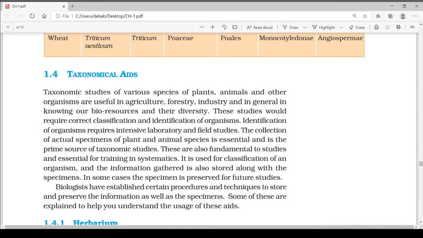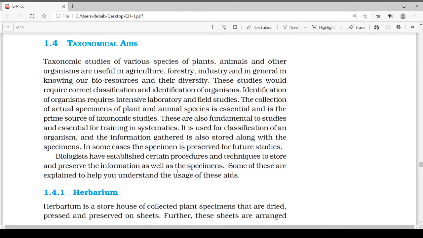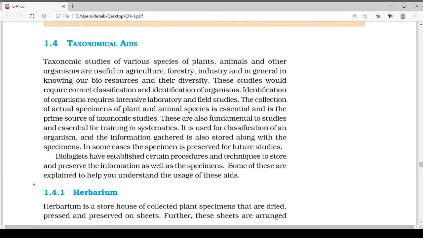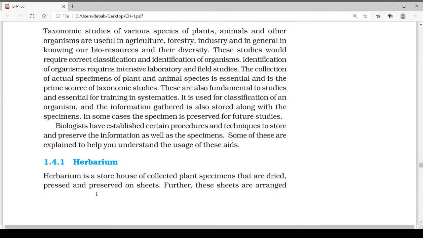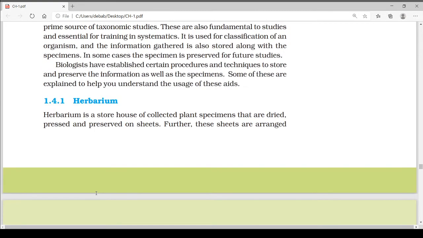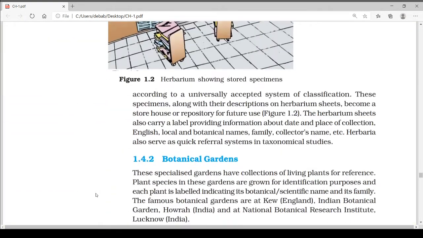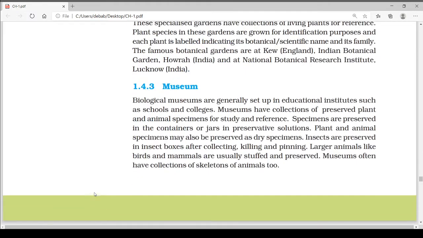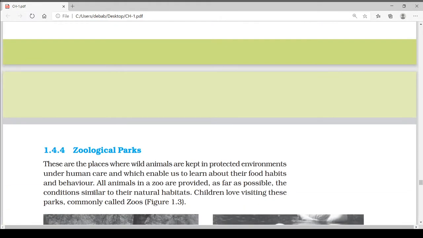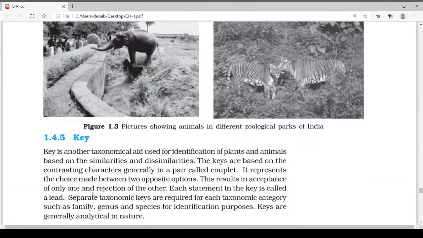Biologists have established certain procedures and techniques to store and preserve the information as well as the specimen. Some of these are explained to help you understand the usage of these aids. Some of the taxonomic aids are herbarium, botanical gardens, museum, zoological parks, etc.